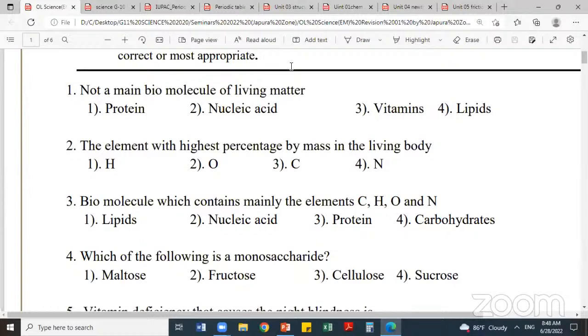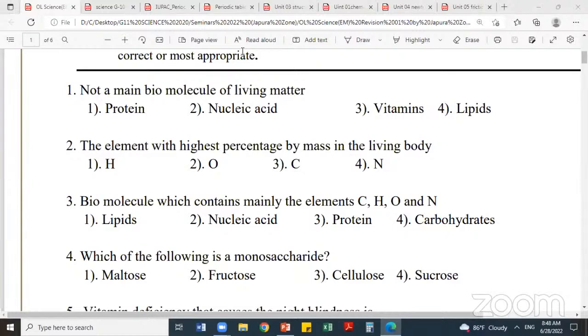Any volunteers who can give me the answer? Yes, those who have done it can raise your hand. Okay, I'll ask. You can unmute and tell me the answer.